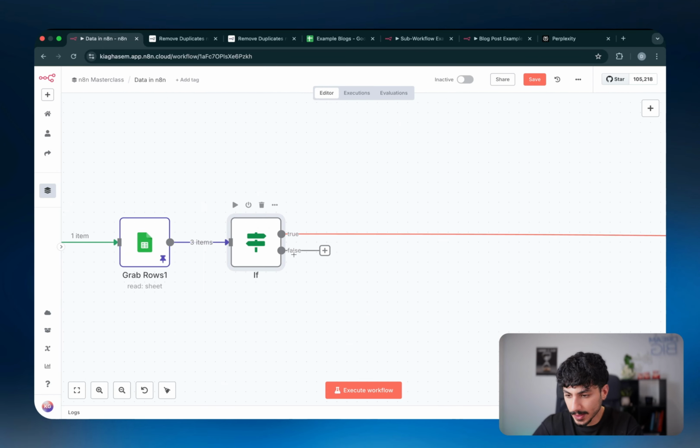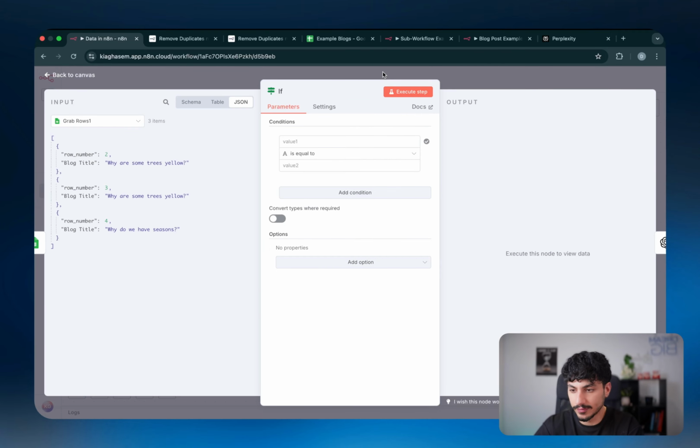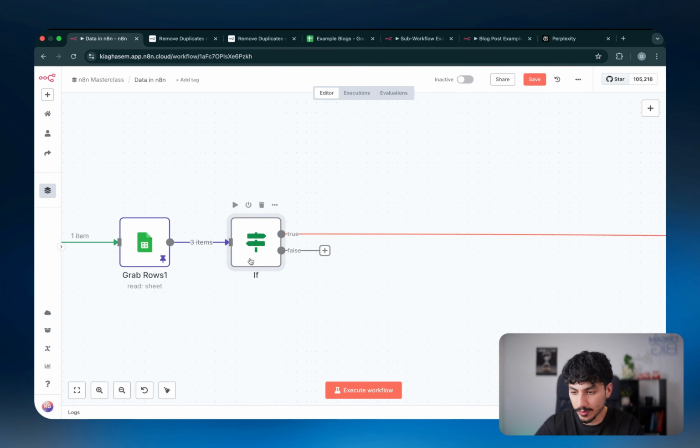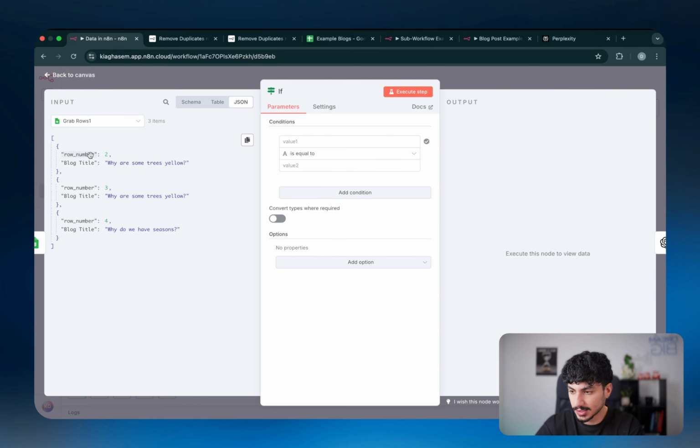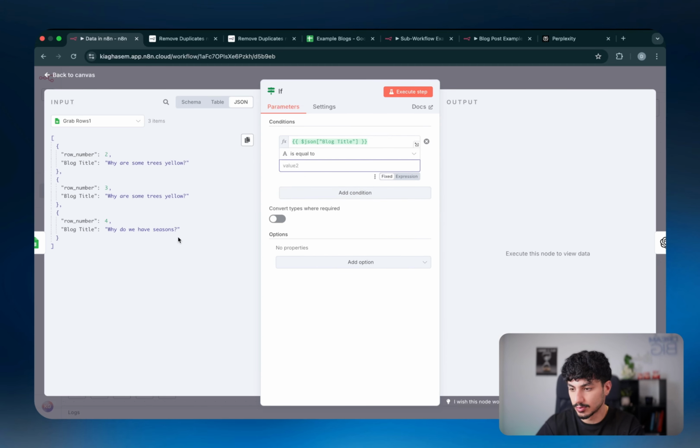So as you can see over here, the output of it has 2 streams, the true stream and the false stream. So the 3 items will go through the 2 streams, and if the if statement holds true, they go from the top stream. If the if statement is false, they go from the bottom stream. So in this case, I can say if blog title, so you do the same thing as I showed you before, you drag in the actual variable and then you choose the condition. So if blog title is equal to, you can just copy this. So I can actually just copy it this way, copy selection, paste it in here. What do we have? Seasons, then it's true.